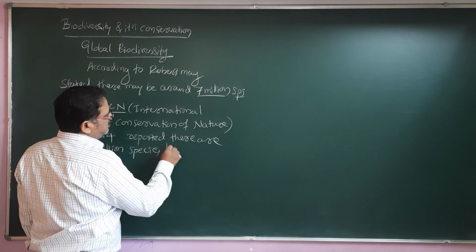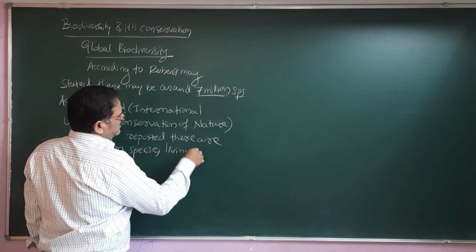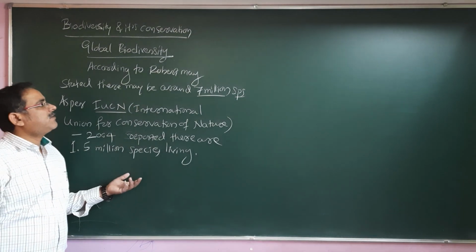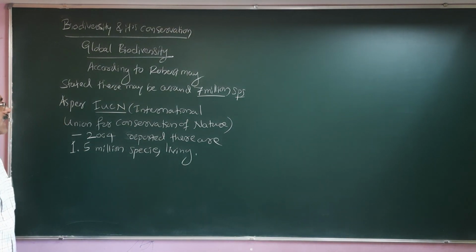So this is the difference of opinion between Robert May and the IUCN.